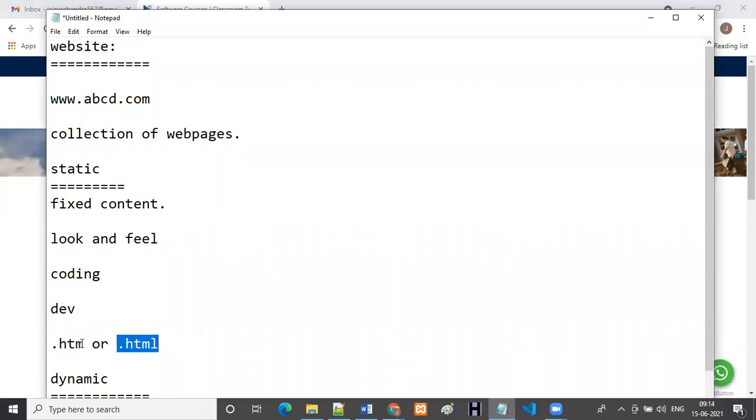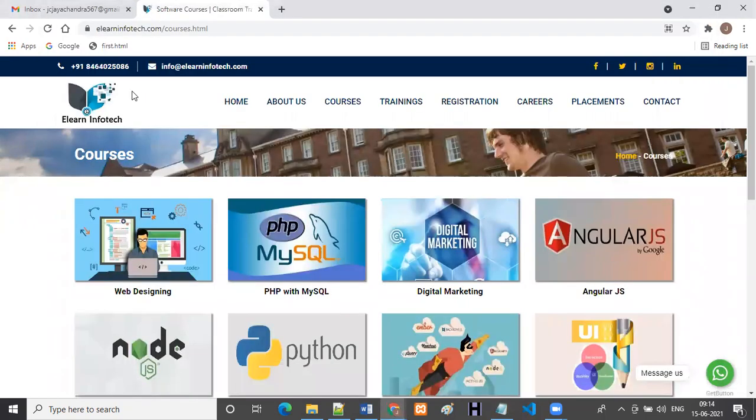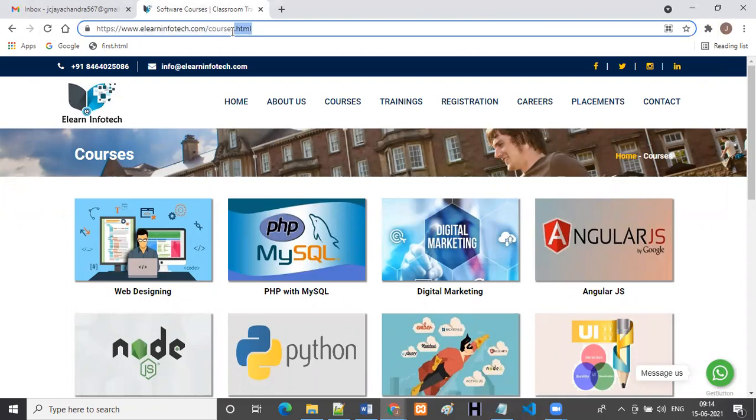So what is the use of .htm and what is the use of .html? Both are static websites only, but .htm is the old extension. In HTML we have versions like HTML and HTML5. In the old version we used .htm, but nowadays everyone uses the extension .html only. Now see, in this website what is the extension we have? We have .html, so we can easily understand this is a static website.